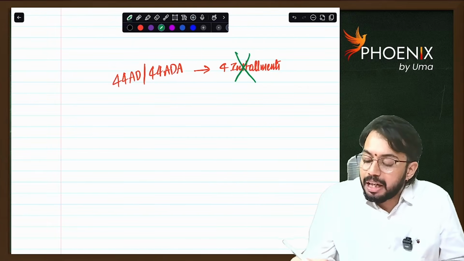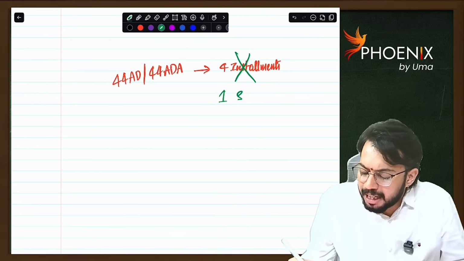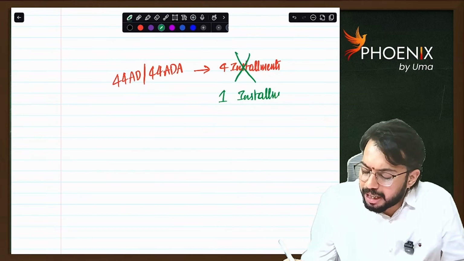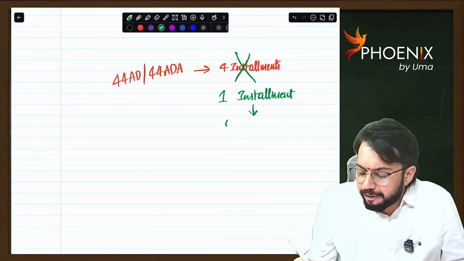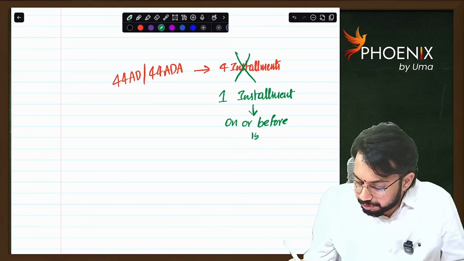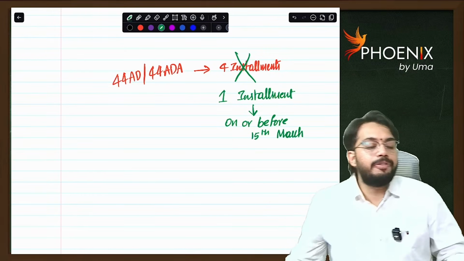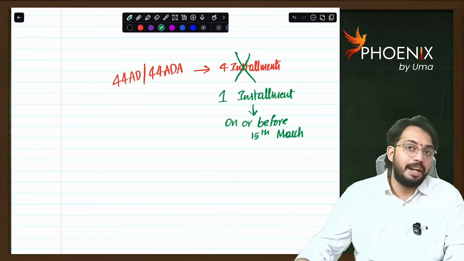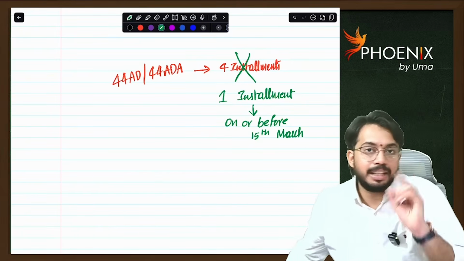It is sufficient if they pay advance tax in a single installment. For them, there is only one due date, on or before 15th March.